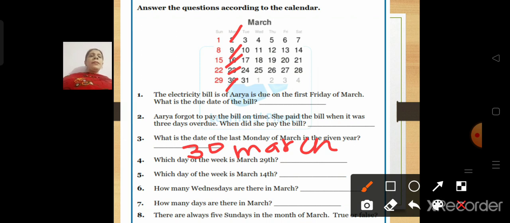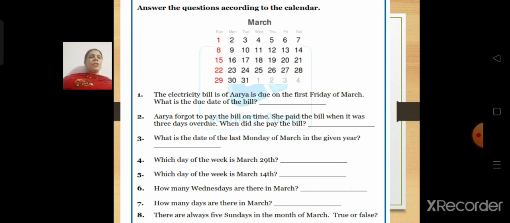What is the date of the last Monday of March in the given year? It is 30th March. Now the last day is, children, 31st. But it is asking about the last Monday. So we'll write 30th March.